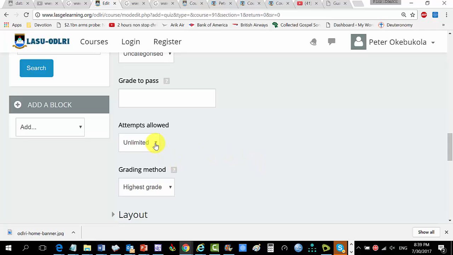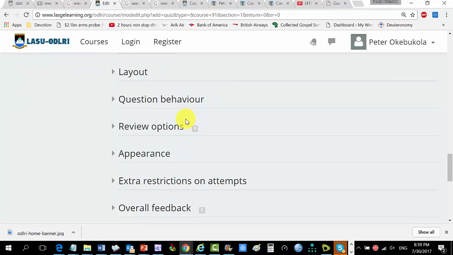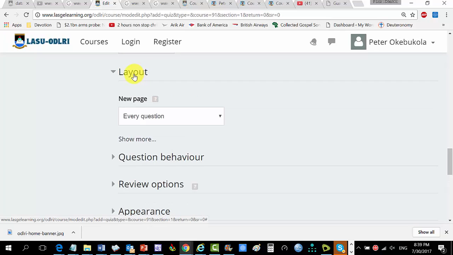But for this one, please, I'm going to make it 1 attempt. That means within the time period, if you are able to complete it, fine. If not, you can't go back to it. The grading method I'll let you know later, because I just want you to lay out something and we'll be getting a feel of the deeper inside of this quizzing thing later.